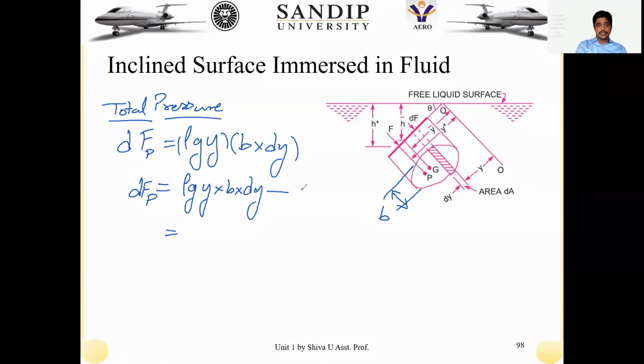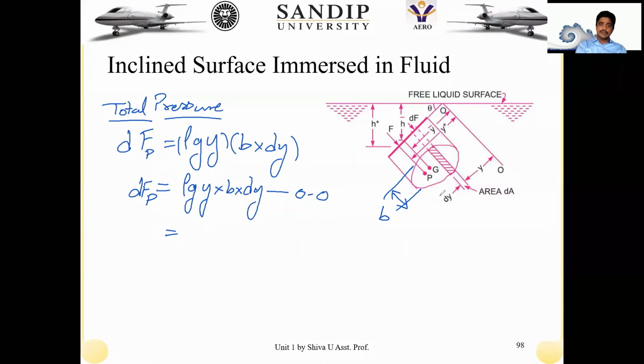Remember this point, this is only on the elemental surface, but it is again from the axis of OO. But the resultant equation should actually be from the free surface. Our reference is always from the free surface only, right? So now in that case, what is my reference to this particular point?